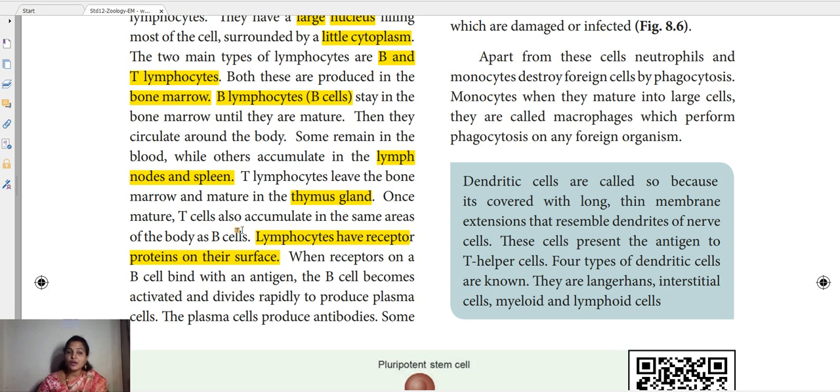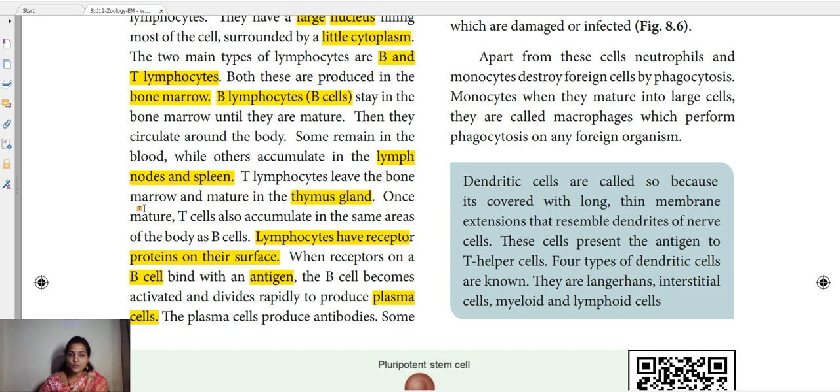So now, while the B lymphocytes are there, what will happen? This B lymphocyte, if it gets these proteins, so what will it do? It starts producing the antibodies. How? Once the B lymphocyte binds with the protein, it has the ability to recognize the antigen, and it starts dividing and produces the plasma cells.